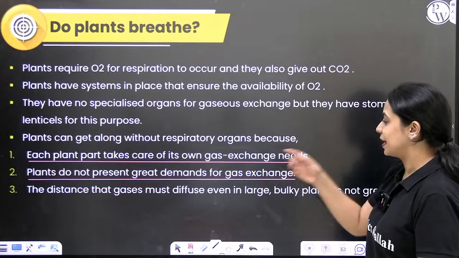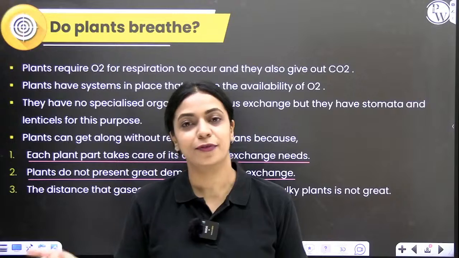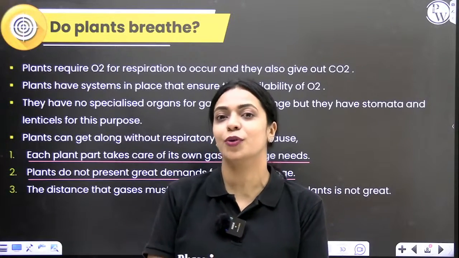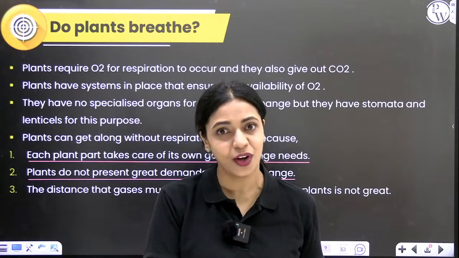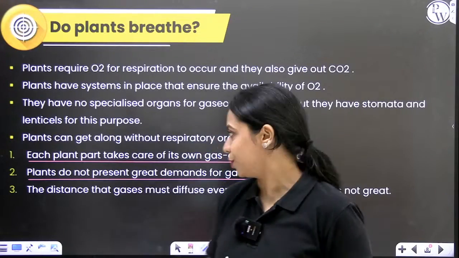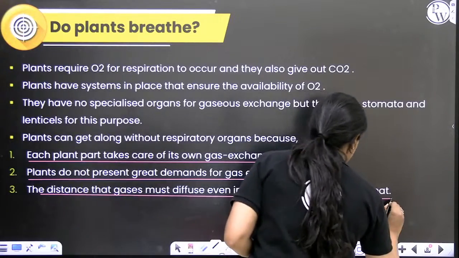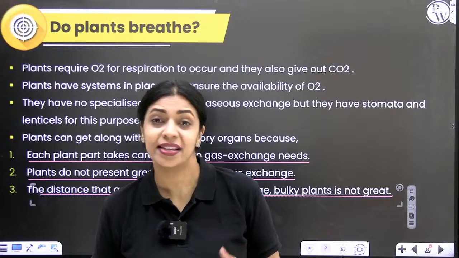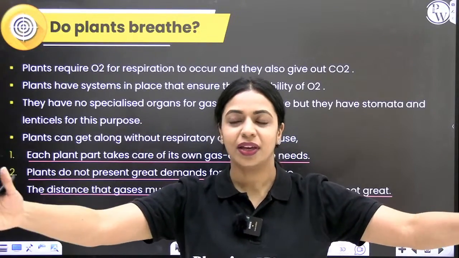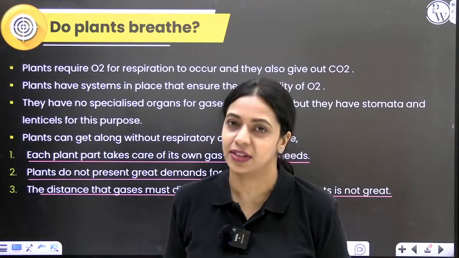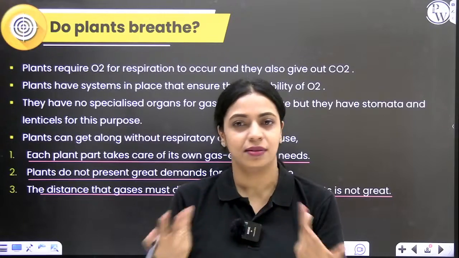Okay, so what basically happens here is, oxygen is not even an issue because plants are photosynthesizing. Oxygen will anyway be produced as a product of photosynthesis that the cells can use for cellular respiration. The third most important point is the distance that gases must diffuse is not great. Why is that so? If there is a tree trunk that is so huge, how can we say that gas need not travel a long distance? Of course, in leaves I can understand because leaves are very thin, stomata is present, and diffusion is not over a long distance.